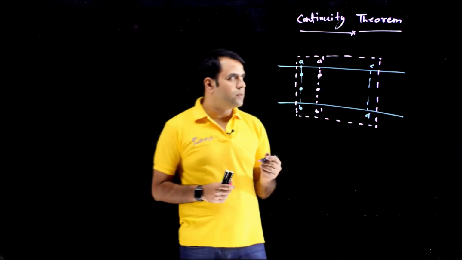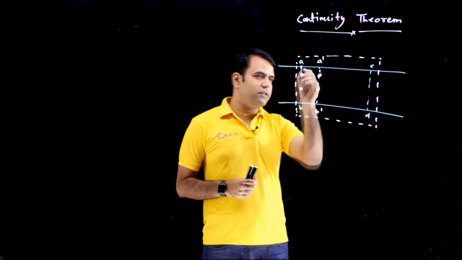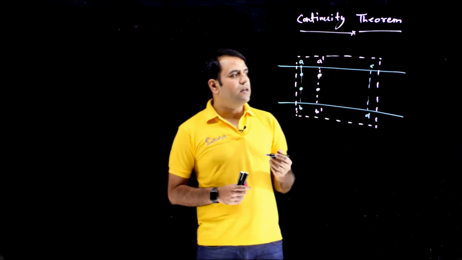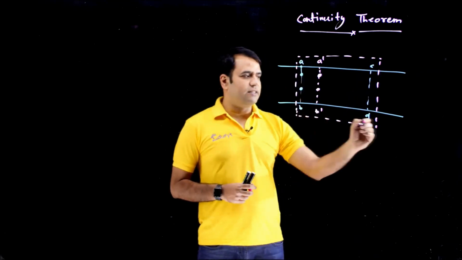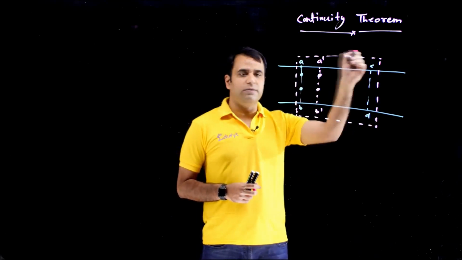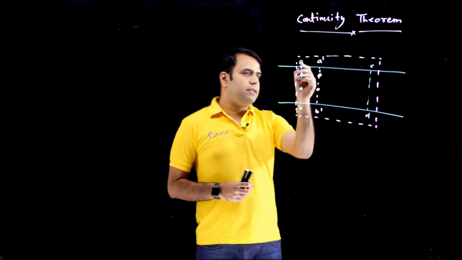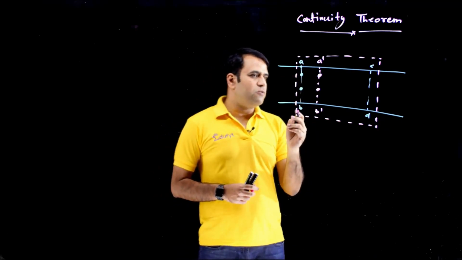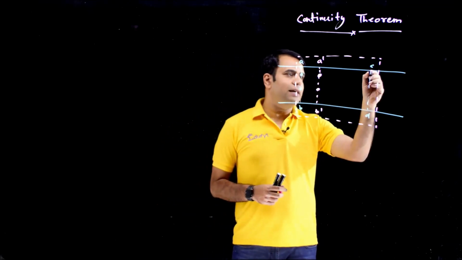So in this case, we have a vessel. It's a closed vessel, and in this closed vessel, we have taken a test volume, a closed test volume. Meaning, we will study only under this. Whatever is happening under this, we will study that. So this is our one layer, at the leftmost corner. This is A, B. We define the first layer, the starting layer, and this is the exit layer, C, D.